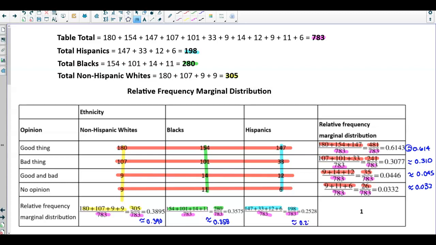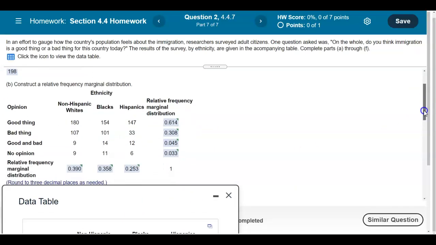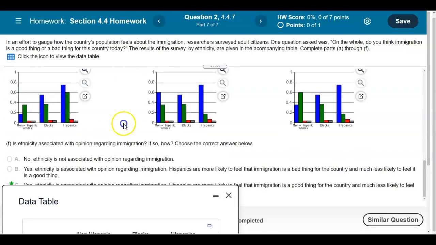This is 0.253. So what we're going to do is put in our values here, and those are our results for the relative frequency marginal distribution.